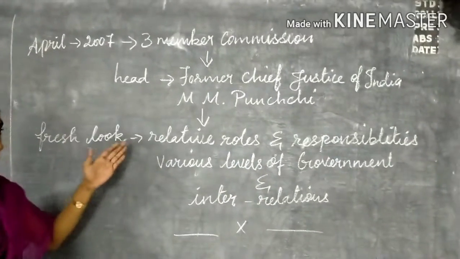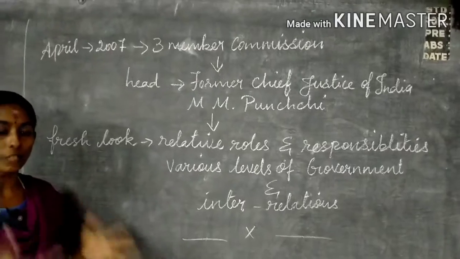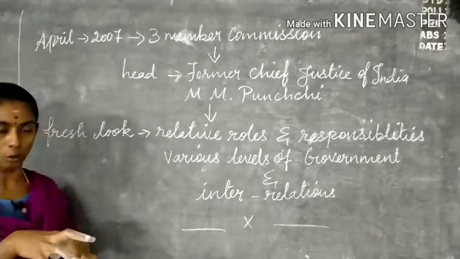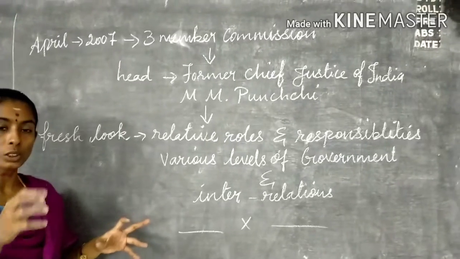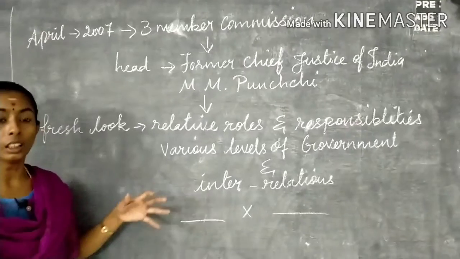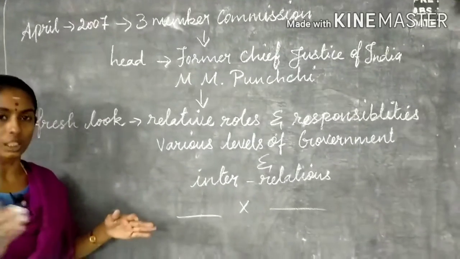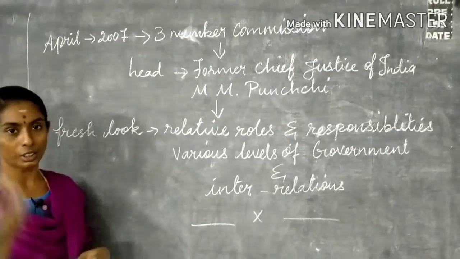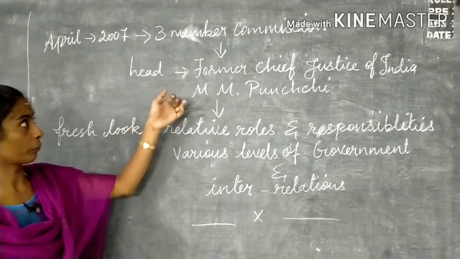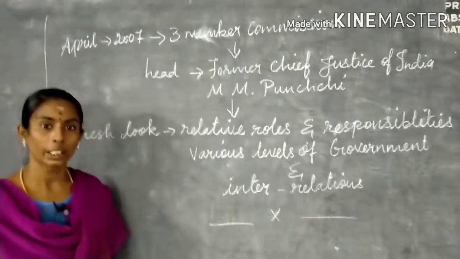He has to review and watch this, and also know about the interrelations of the different states and the Centre. This is the work of the head. Thank you, students.